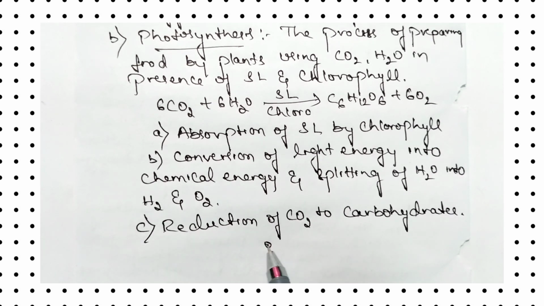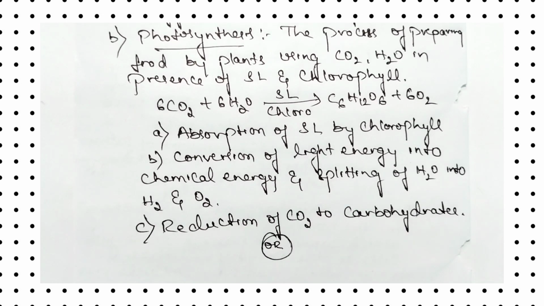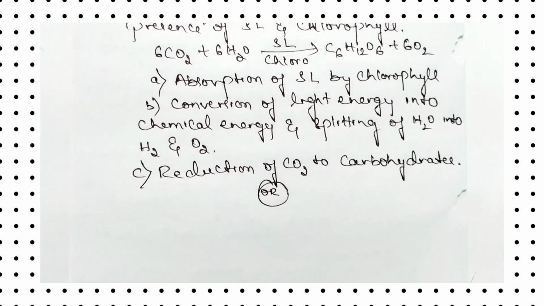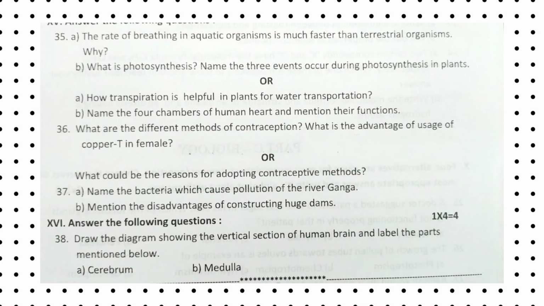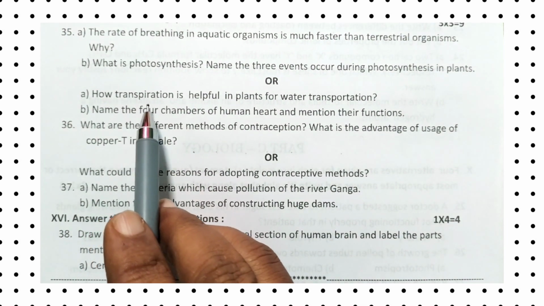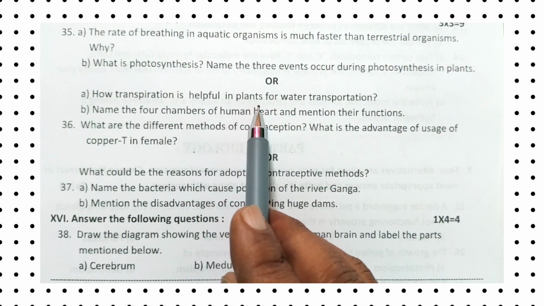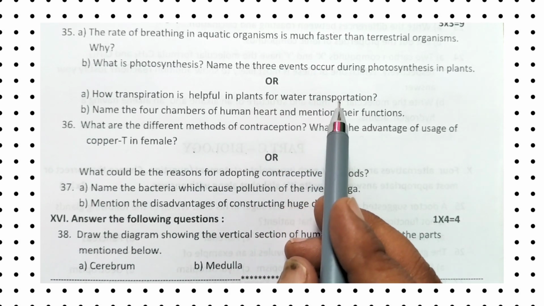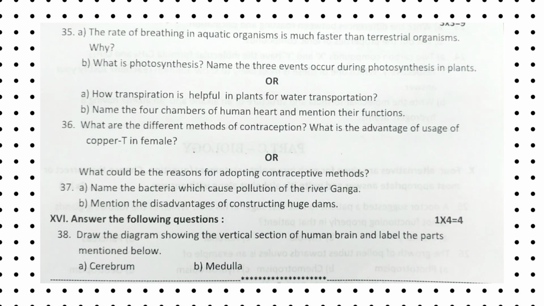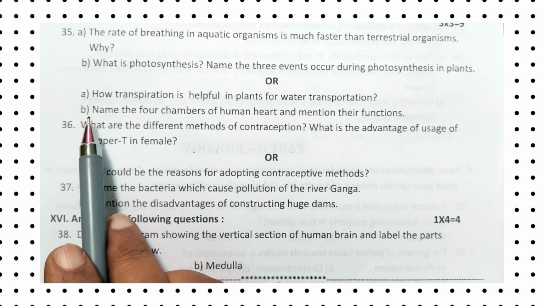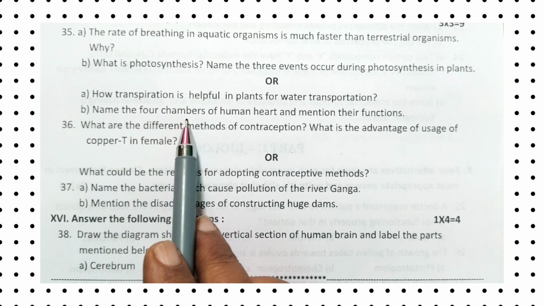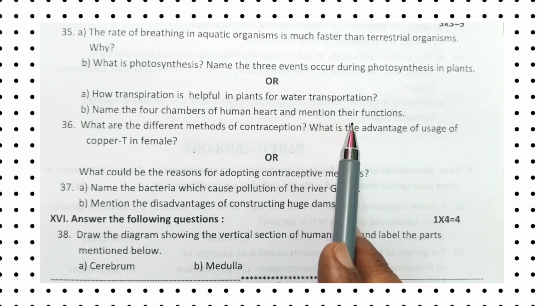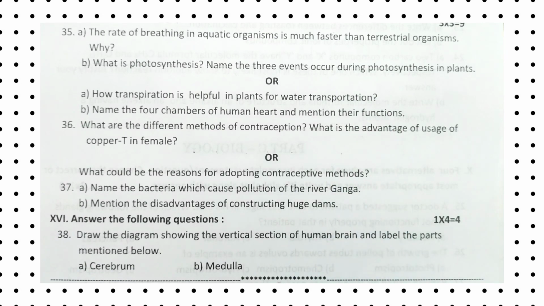So in this 35th question only, one internal choice question is there. Let us answer that internal choice question also. That is, how transpiration is helpful in plants for water transportation. In that one only, one more question is there. Name the 4 chambers of human heart and mention their functions.